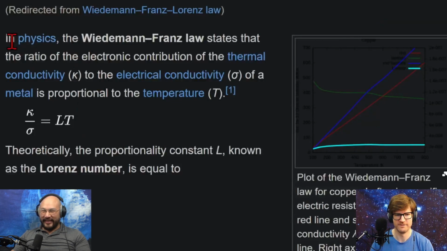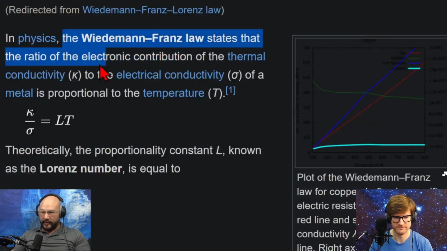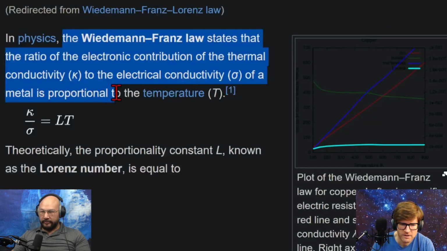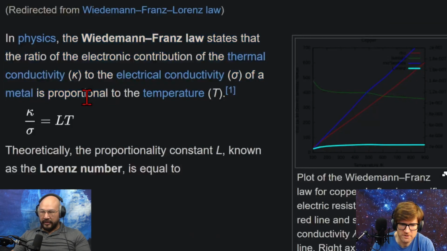Okay. Let's also read it this way. In physics, the Wiedemann-Franz law states that the ratio of the electronic contribution to thermal conductivity, kappa, to the electrical conductivity, sigma, of a metal is proportional to the temperature T. How are they separating out? And then the proportional constant is the Lorenz number. Okay. So here's this behavior. If one goes up, the other one goes up, and then you can get a constant temperature. And there's a prefactor, a constant, and Lorenz is like, that's mine.